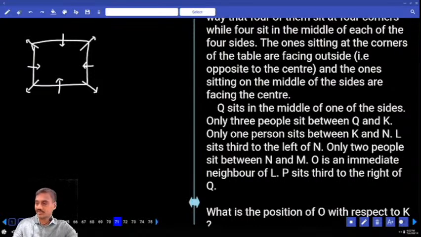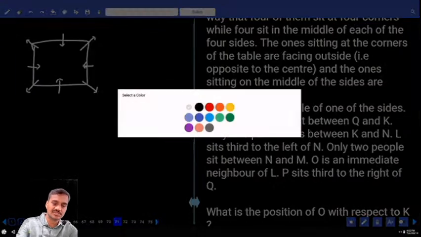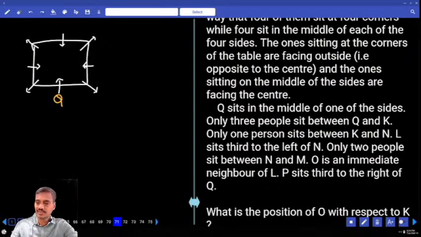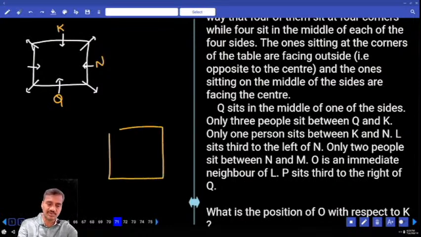Then Q sits in the middle of one of the sides. Where is this Q? Q is at the middle of one of the sides. Now let us fix Q at this place. You can fix this Q at any one of these 4 centers. Only 3 people between Q and K, K is here. Only 1 person between K and N. In between K and N, how many? Exactly 1. How many possibilities do we have? 2 possibilities. N can be to the left hand side of K or to the right hand side of K. There is a second possibility as well.